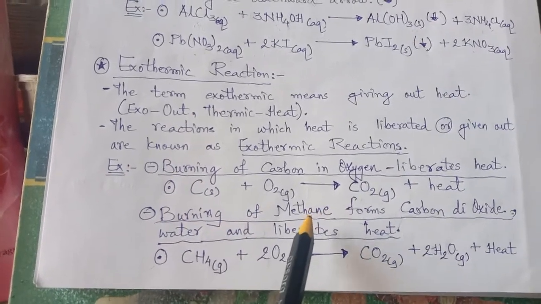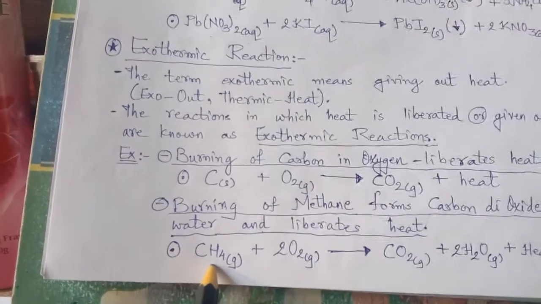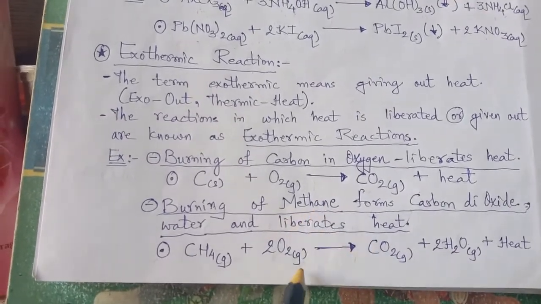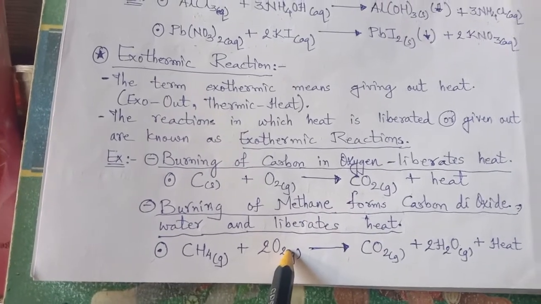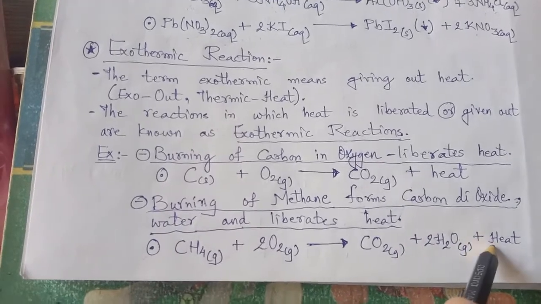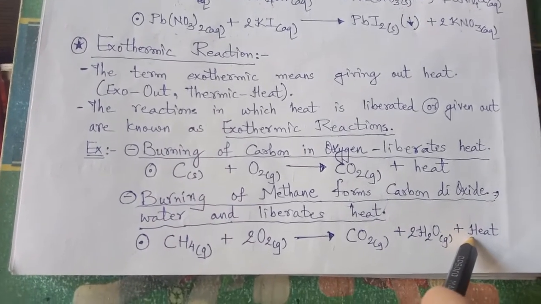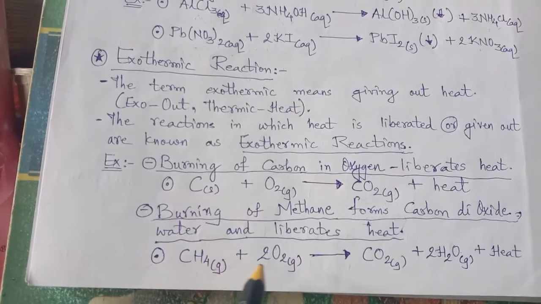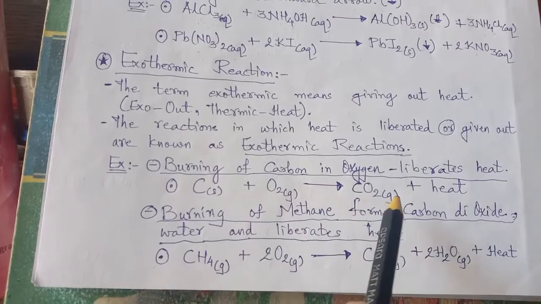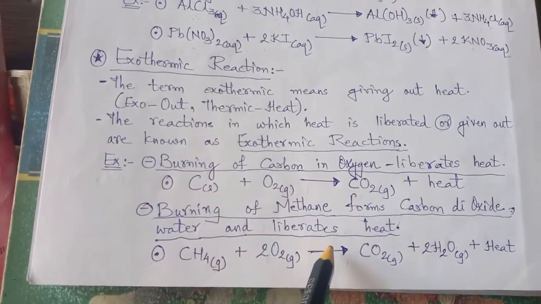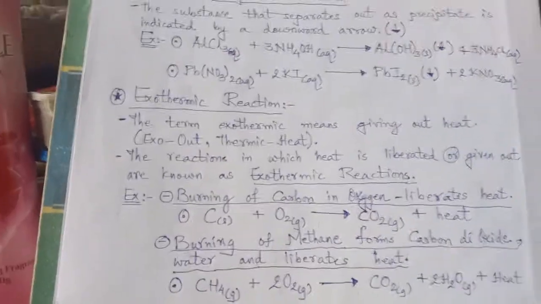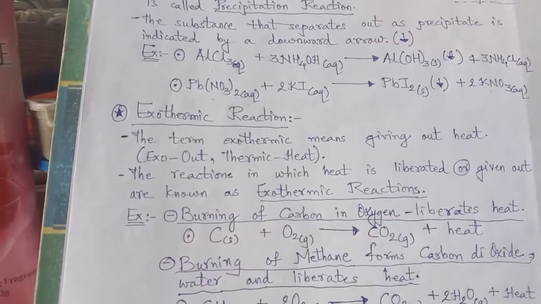Burning of methane. Methane is a gas, CH4. Burning of methane gas, that means in presence of air, oxygen, also gives carbon dioxide and water, and heat is liberated. Right? So this is how the reaction takes place. Burning of carbon in oxygen and burning of methane, both of them form carbon dioxide and release heat. So this is an exothermic reaction.